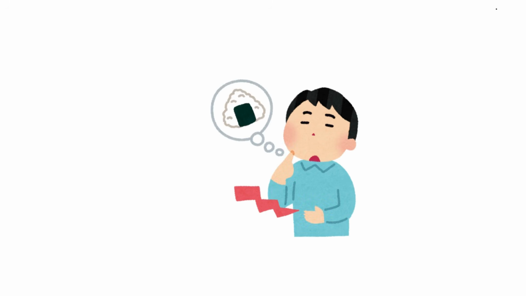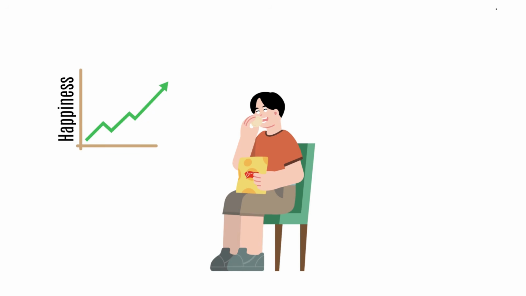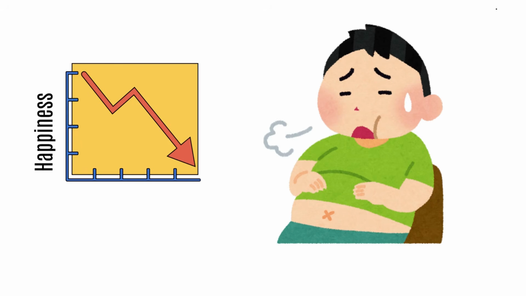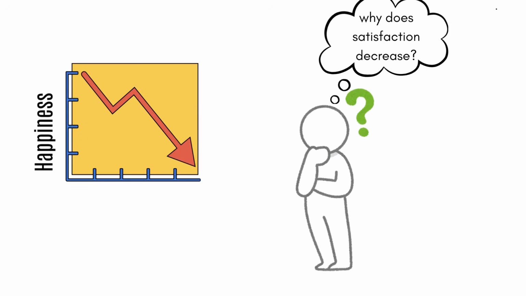Imagine this. You are extremely hungry. Someone gives you a slice of pizza. It feels amazing. Then you eat a second slice, still good. But by the fourth or fifth slice, you might not enjoy it as much. So why does satisfaction decrease the more we consume something?